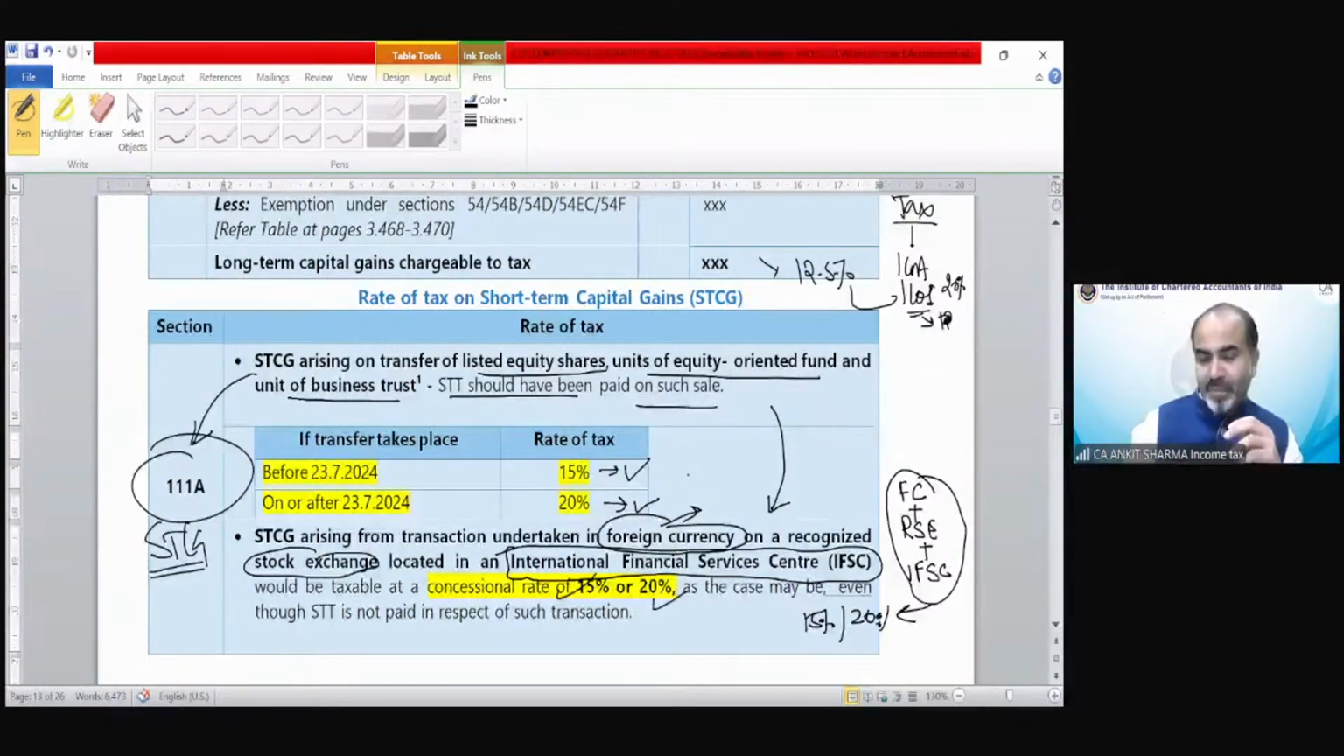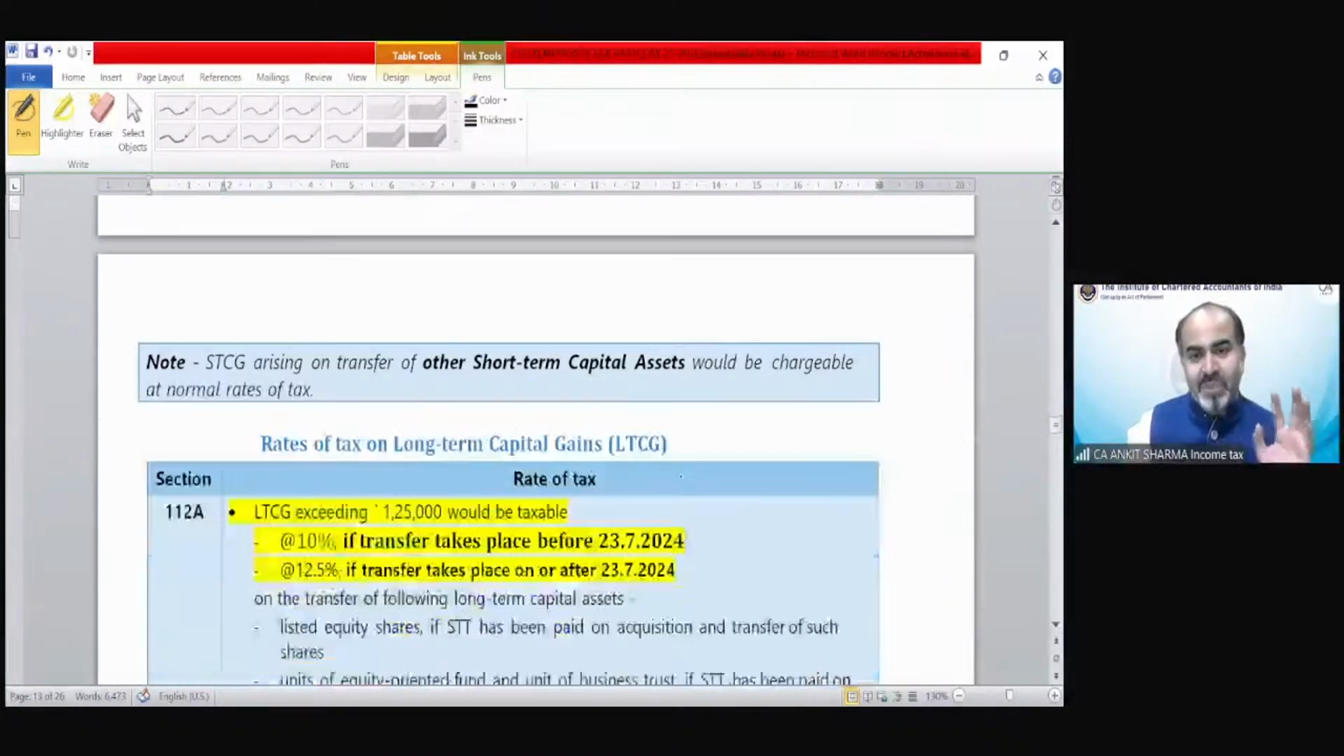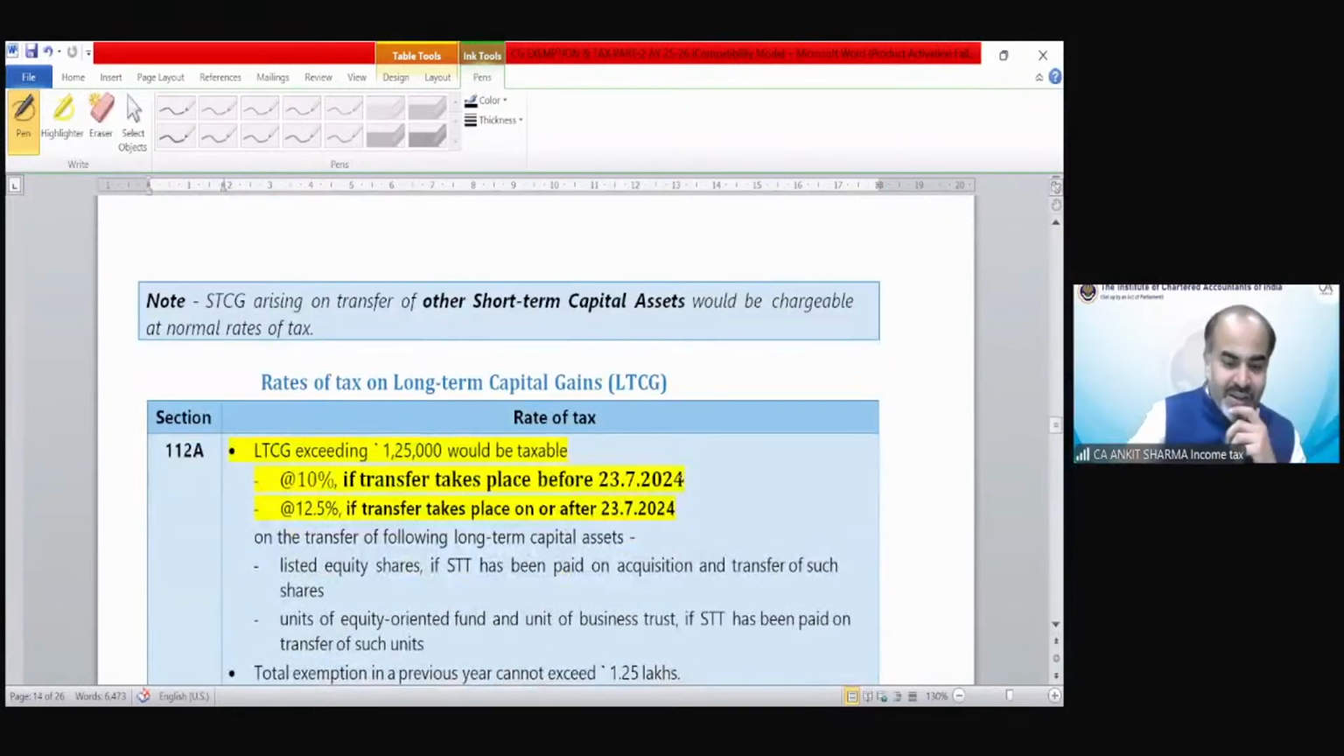Okay. One by one, you will feel the complexity of this chart. Short-term capital gain arising from other short-term capital assets would be chargeable at the normal rate of tax.